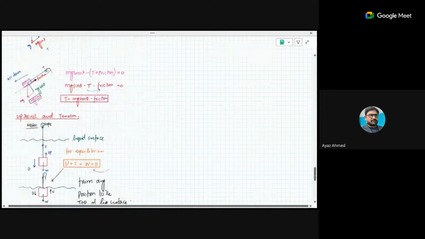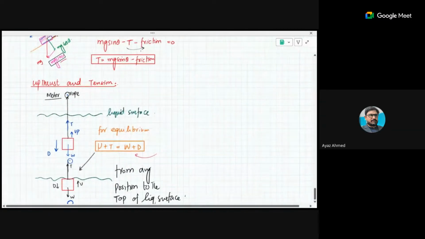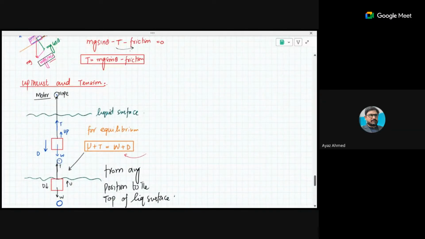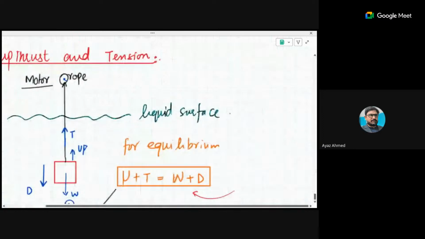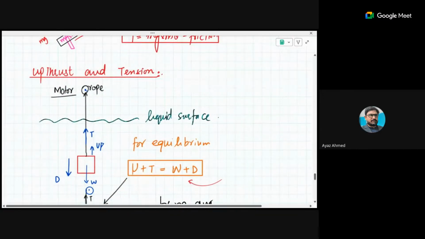Now this is the concept of upthrust and tension together. There are a lot of questions in which upthrust, tension, and drag are put together by the examiner. So here I tried my best to give you as clear an explanation as possible.